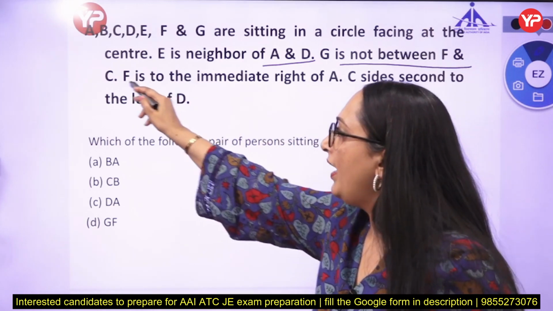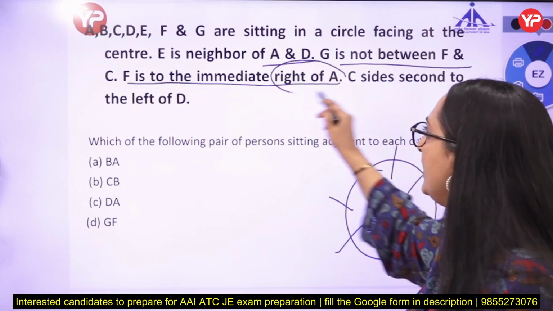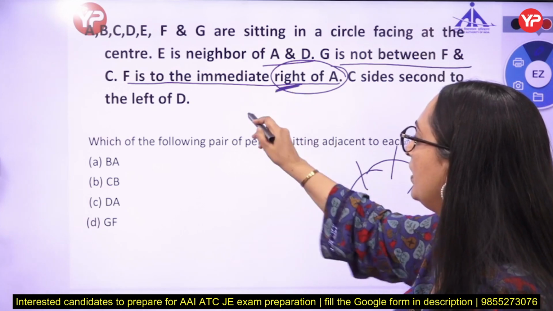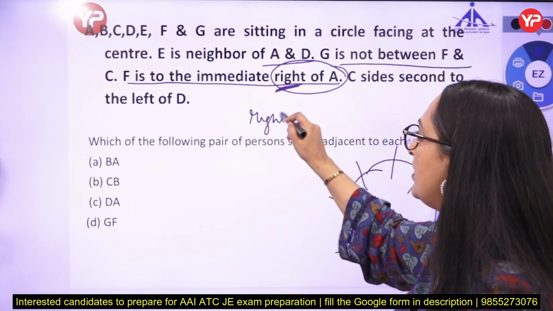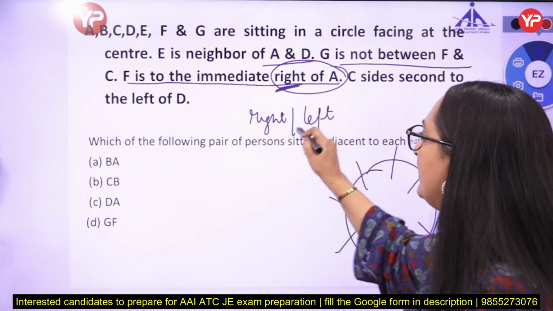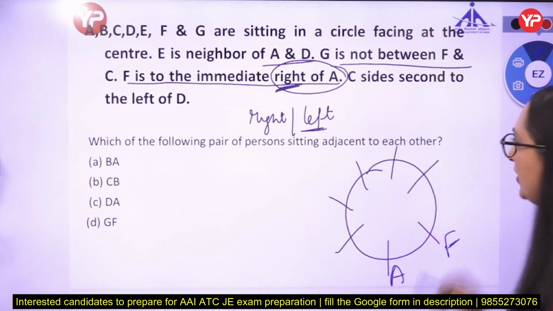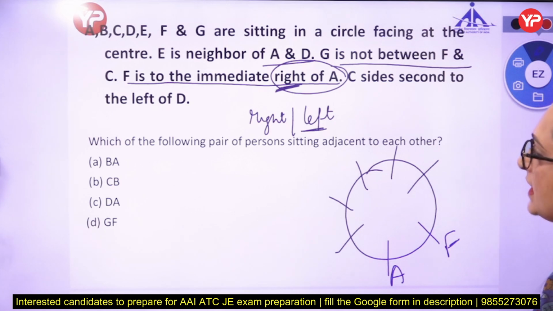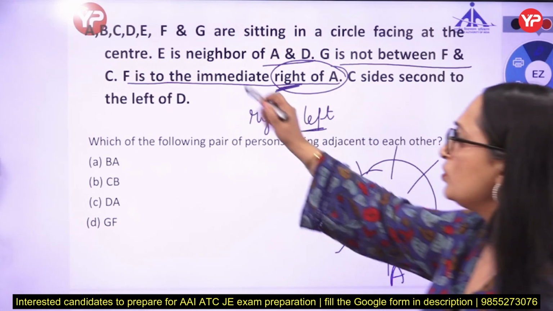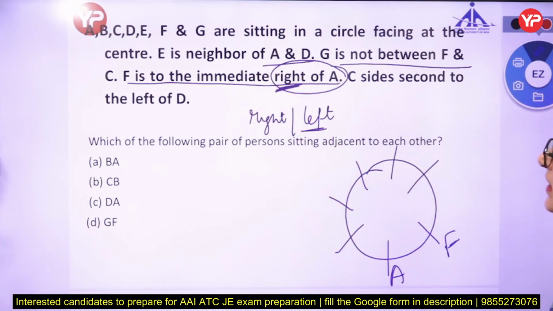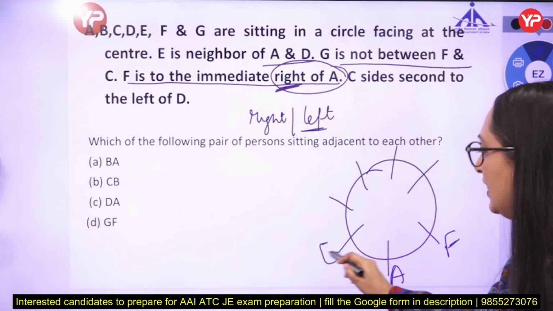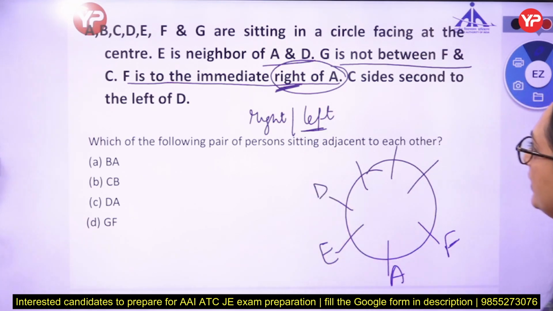So F is to the immediate right of A. See, right of A. If something is related to right and left, that is a definite information. So A is sitting here, F is to the immediate right of A. C is second to the left of D, but we don't know the position of C and D. Okay, let's read the question again. E is neighbor of both A and D. G is not sitting between F and C.